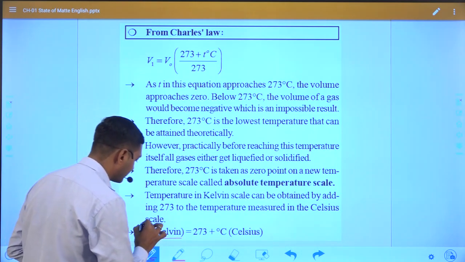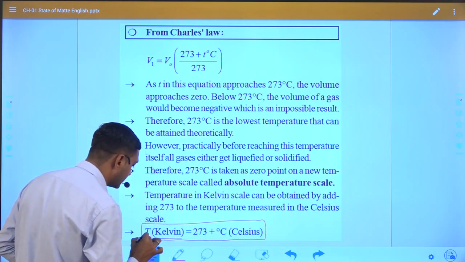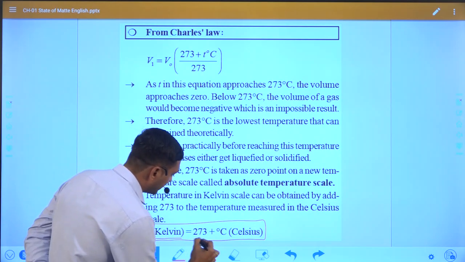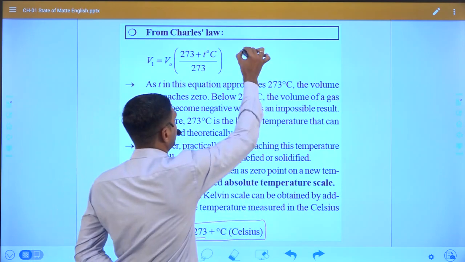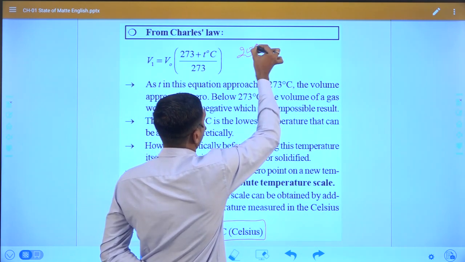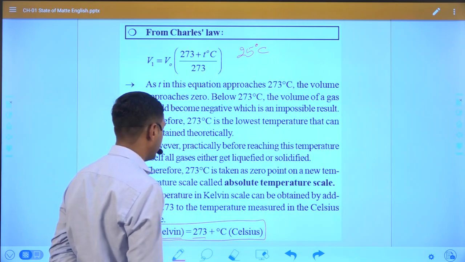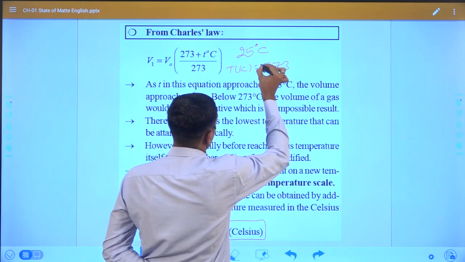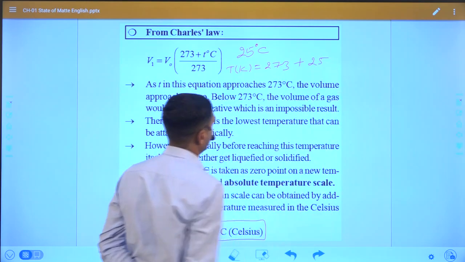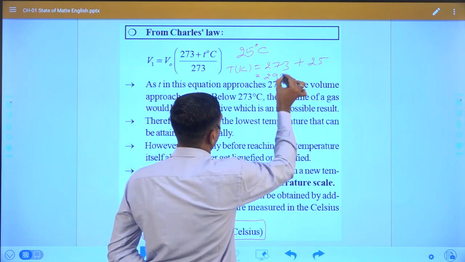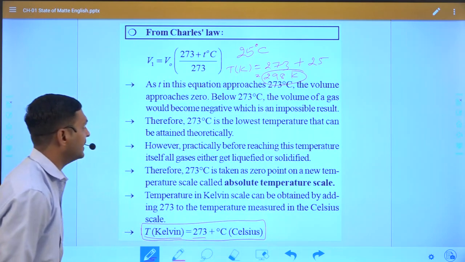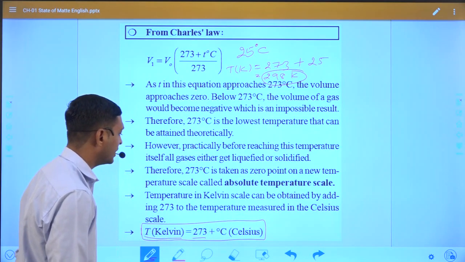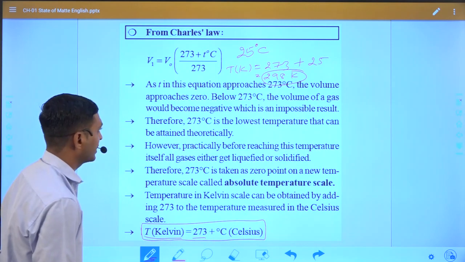With the help of this equation we can convert degrees into Kelvin or Kelvin into degrees. Okay.